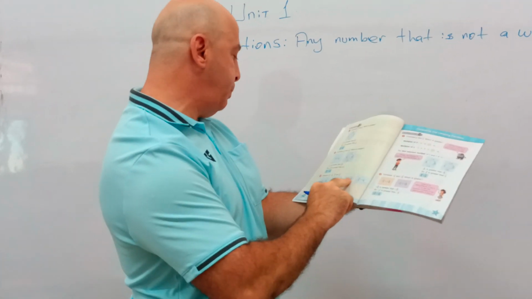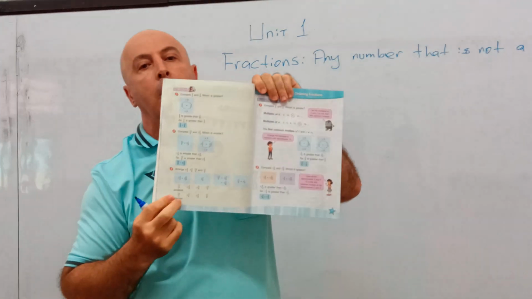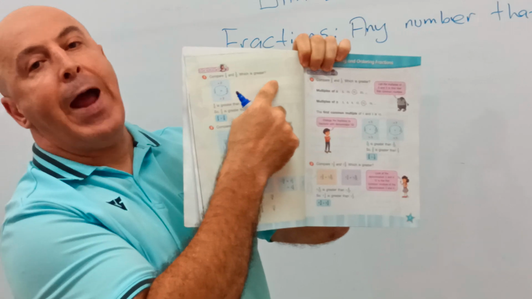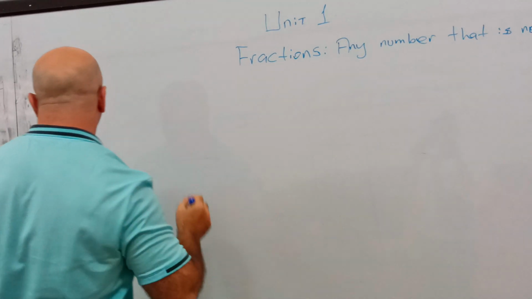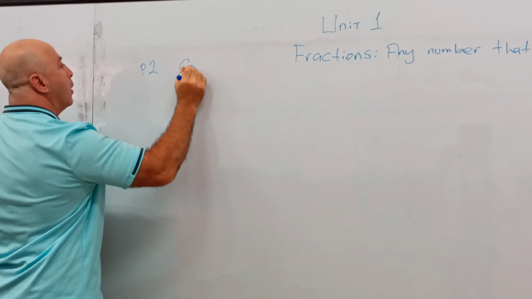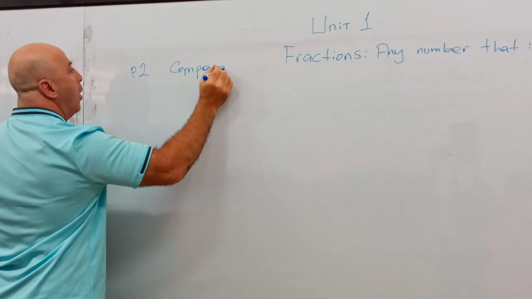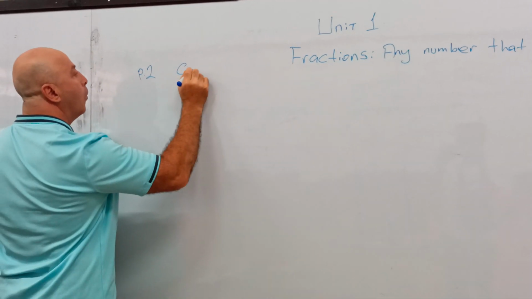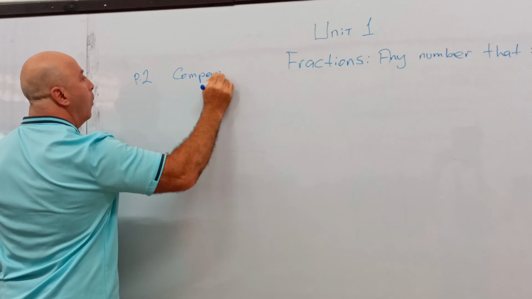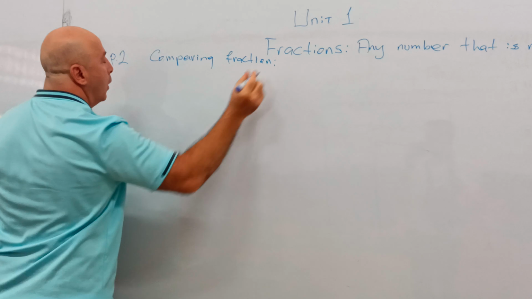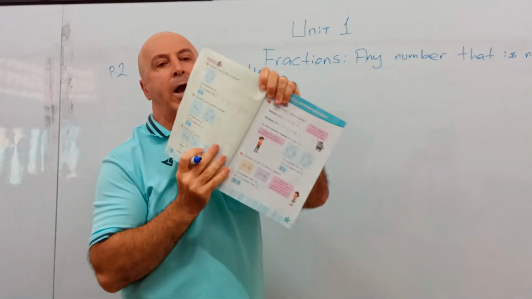We're going to go to page 2 in our book. It says comparing fractions.